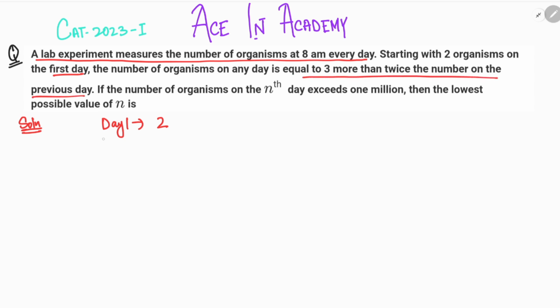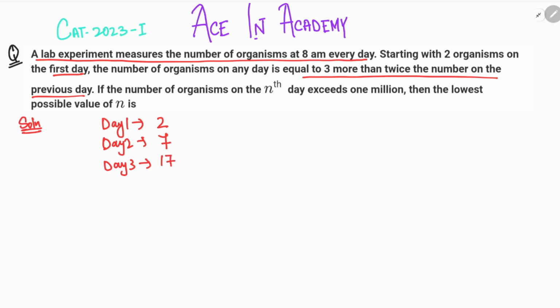The number of organisms on any day is equal to 3 more than twice the number on the previous day. So at day 2 we'll have 3 more than twice the previous day, so 2 into 2 plus 3, that is equal to 7. If we follow the same pattern, we'll have day 3 as 7 into 2 plus 3, that is equal to 17, and so on and so forth.